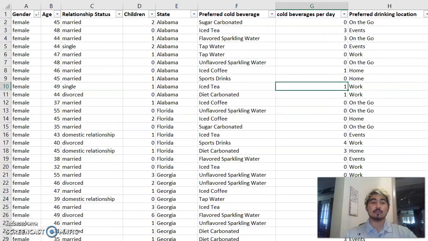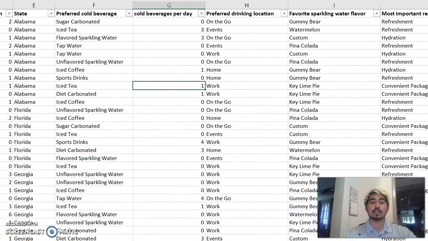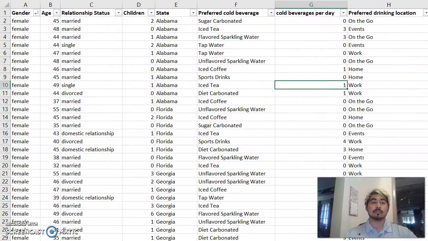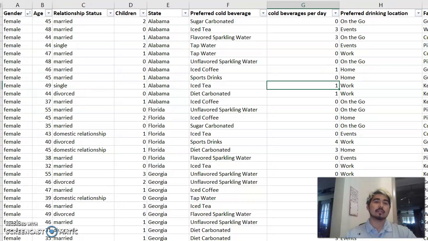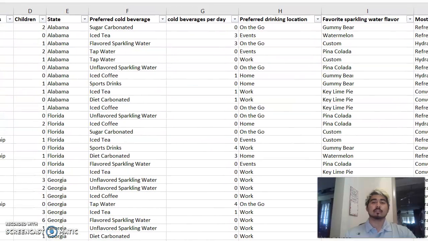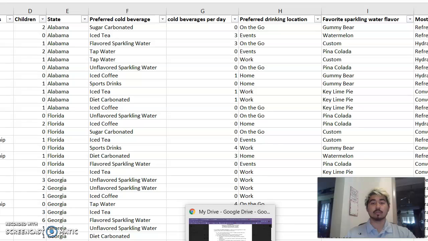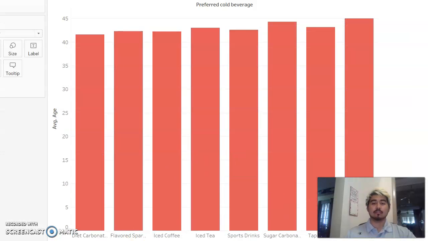This dataset consists of a lot of information, mostly relating to cold beverages and some information about the drinkers of said cold beverages, like their gender, age, relationship status, children's state, number of children they have, the state they live in, and then it gets to the actual beverage information. This information would obviously be very beneficial to any beverage vendor, distributor, or producer. So let's take a look at my actual Tableau visuals.